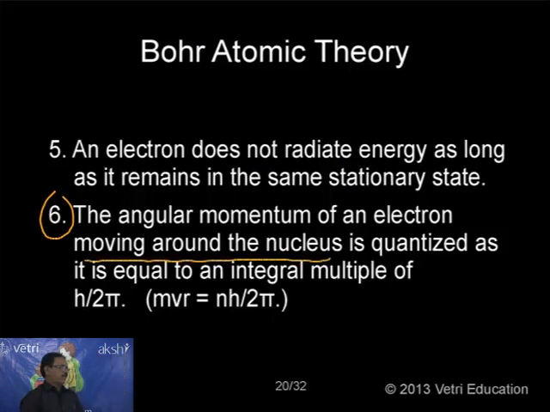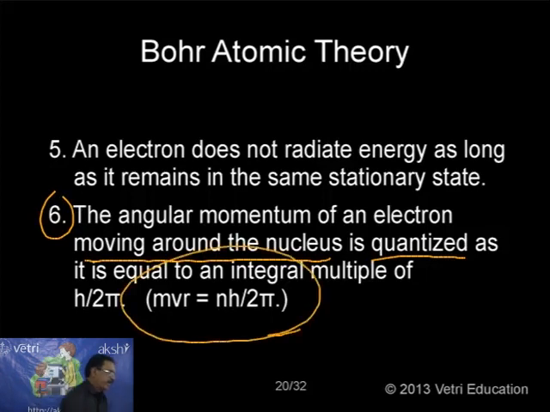The angular momentum of an electron moving around the nucleus is quantized. We can calculate. Quantized, as it is equal to an integral multiple of h by 2 pi. That is, mvr is equal to nh by 2 pi. This is the most important information. Let me read again. The angular momentum of an electron moving around the nucleus is quantized as it is equal to an integral multiple of h by 2 pi.